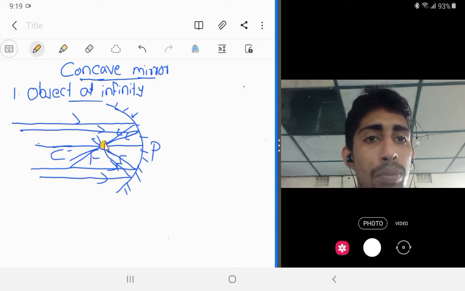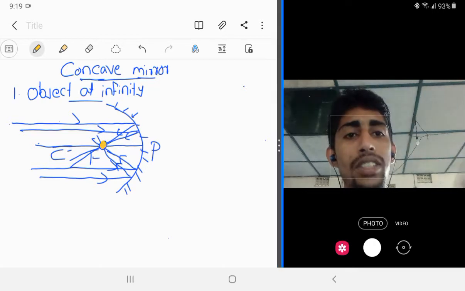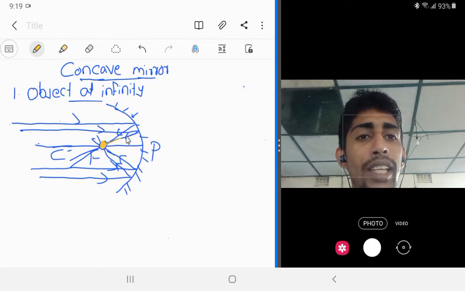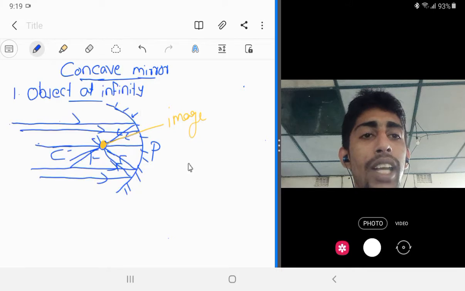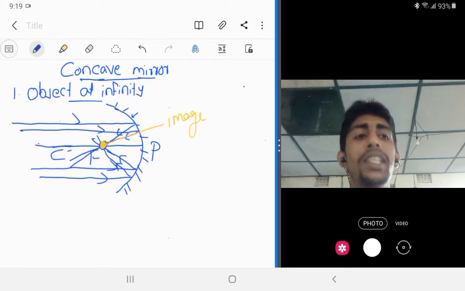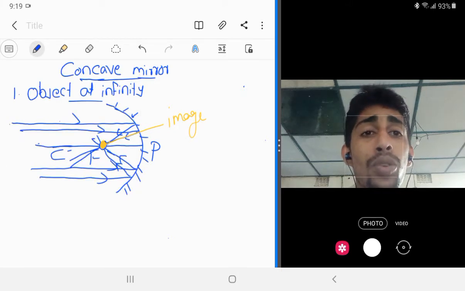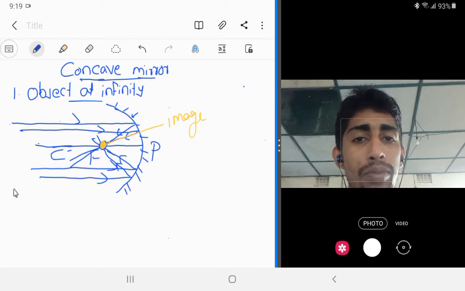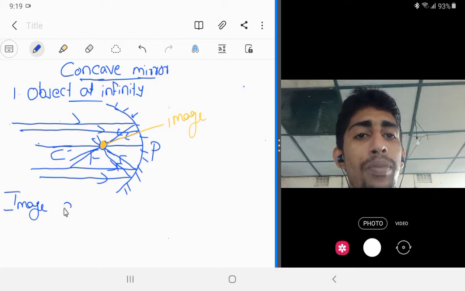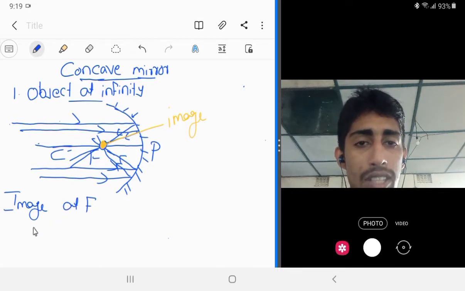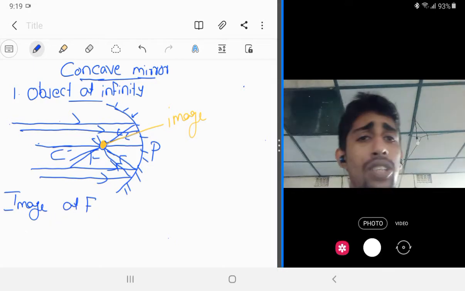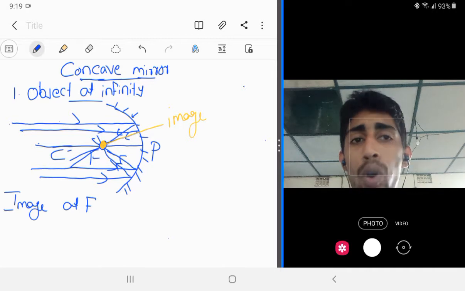So at this point you can see here that all the light rays are converging at this point. Which means that we will get the image of the object at this point, at the principal focus. And what are the characteristics of the image? Is it real or virtual?